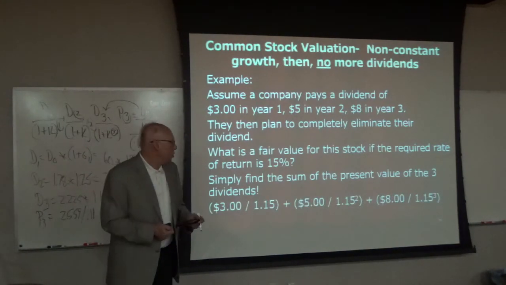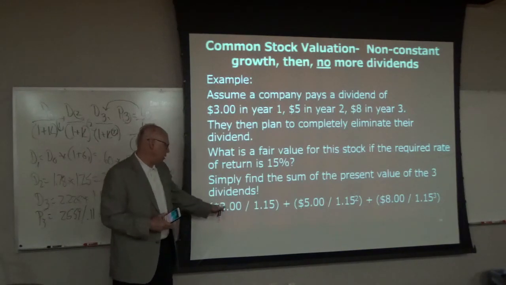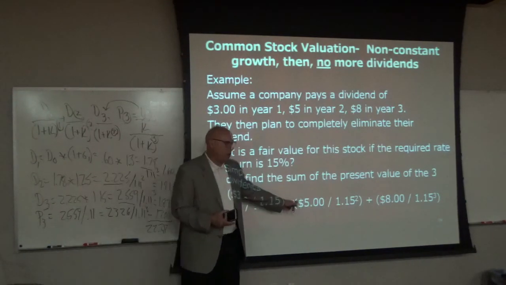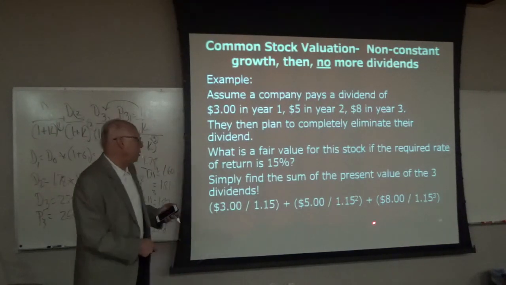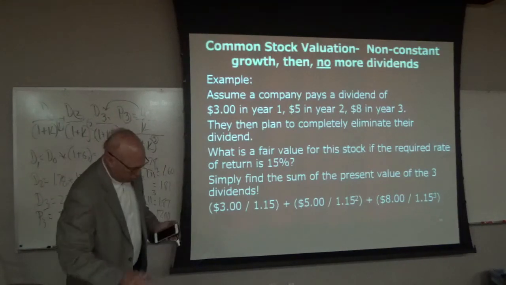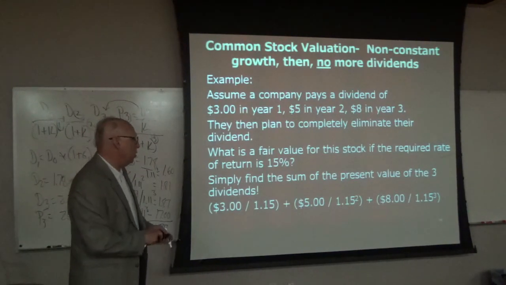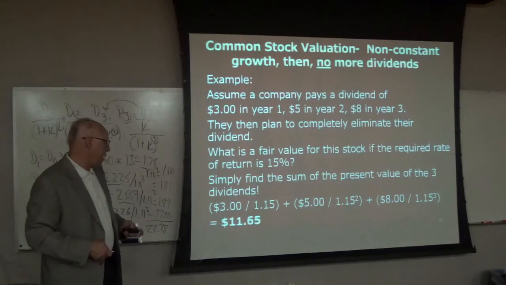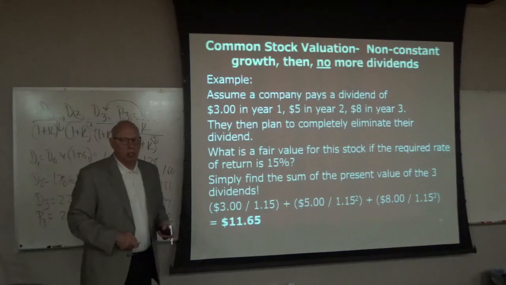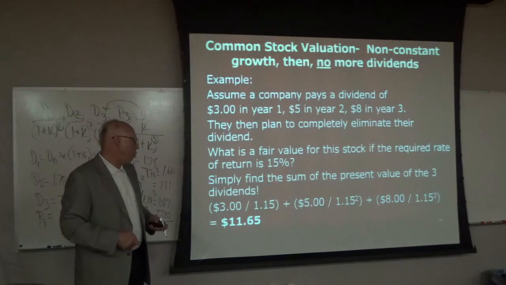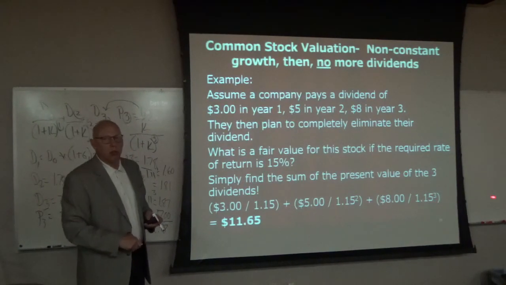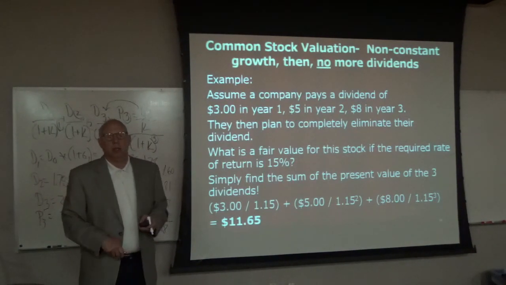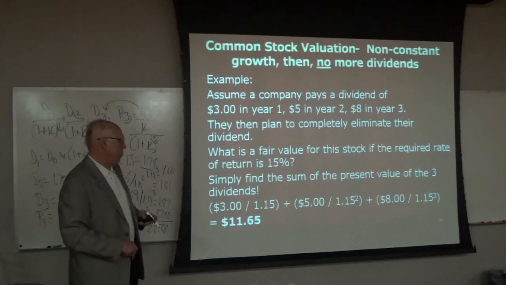So let's look at that. So here's the present value of the first dividend at 15%. Present value of the second dividend at 15%. And the present value of the third dividend. I guess I can put my calculator down, use this clicker, and $11.65 is a fair price to pay for this stock. The present value of the expected future cash flows. And by the way, there is no terminal value. Once the company stops paying a dividend, that is the end.